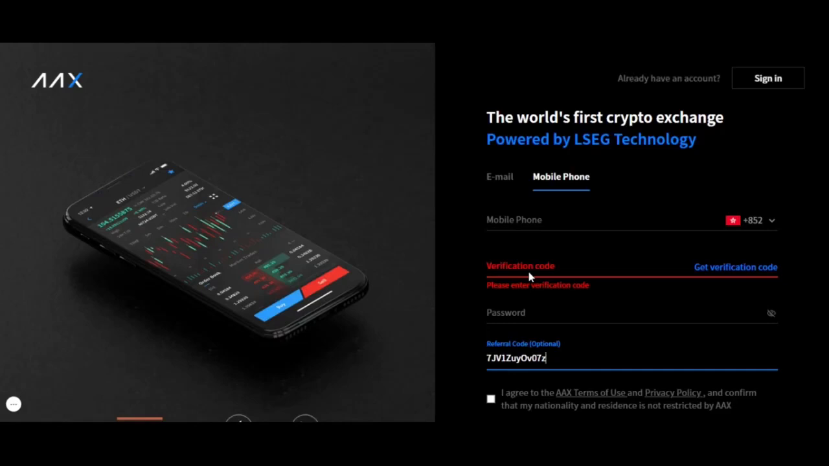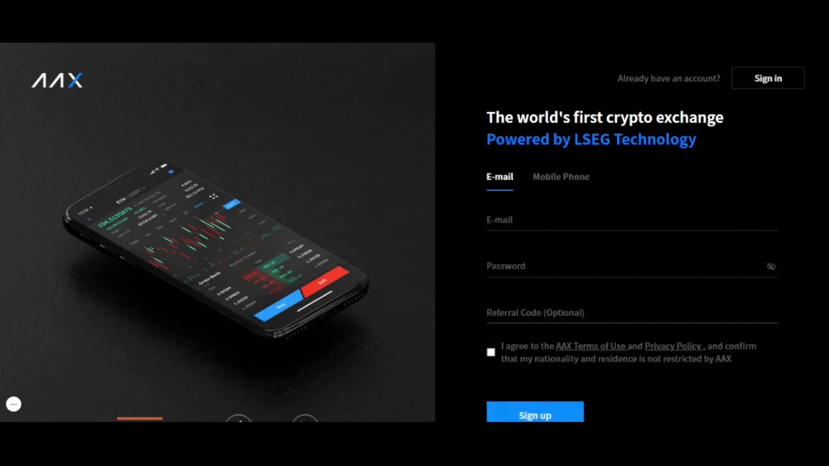So let's jump into what it would look like after you enter all these things, and then obviously you hit agree. You can check these out if you would like, the AAX terms of use and the privacy policy. But just enter these things in, or again, you always have the email option here, and we'll take a look at what it looks like when you actually have signed in.